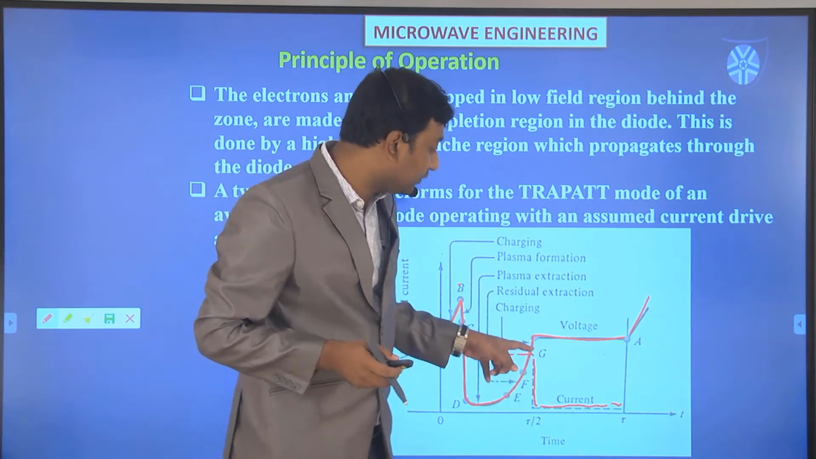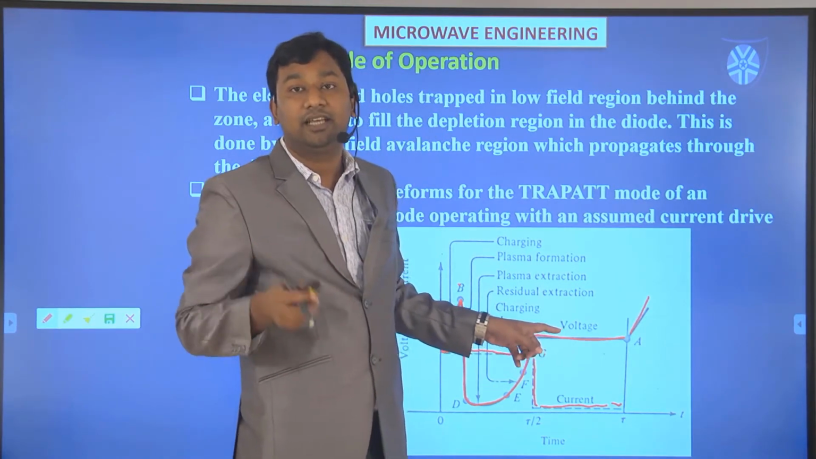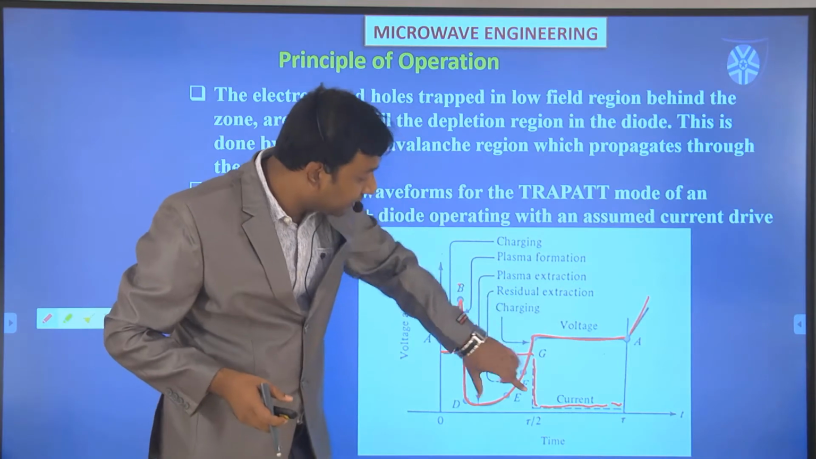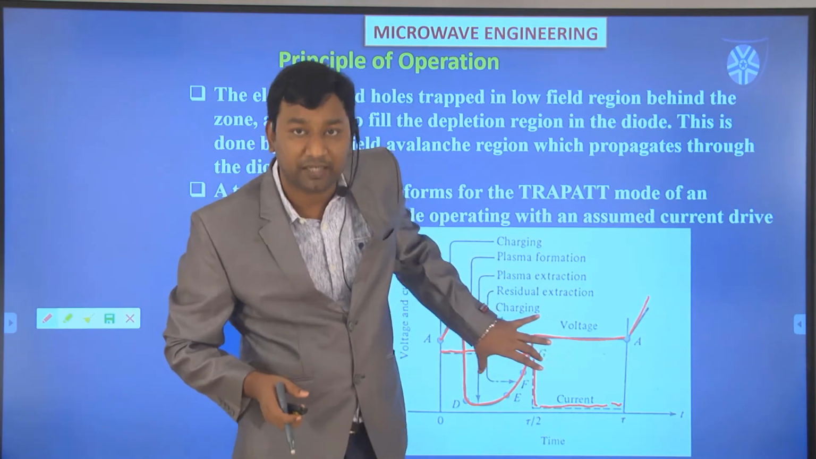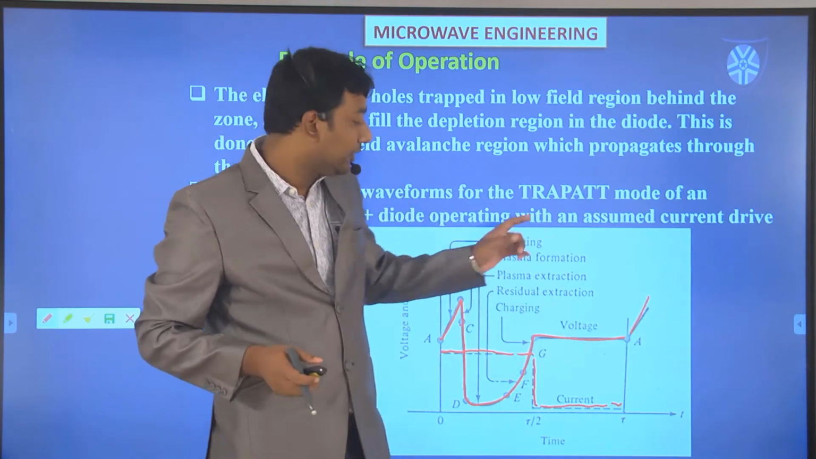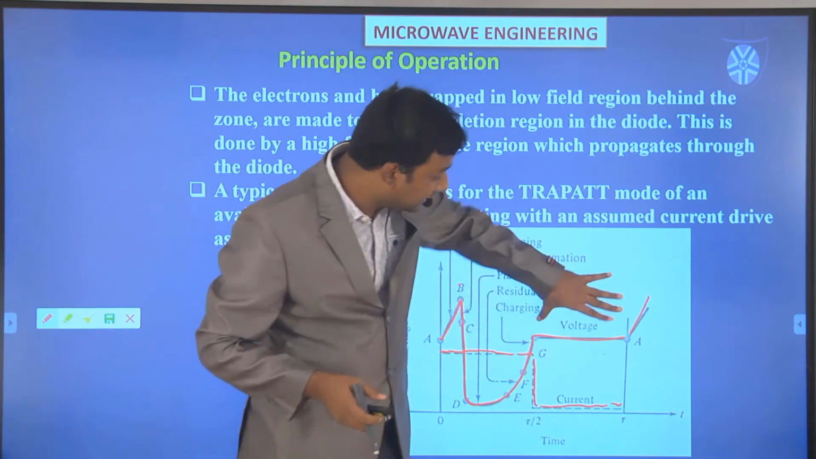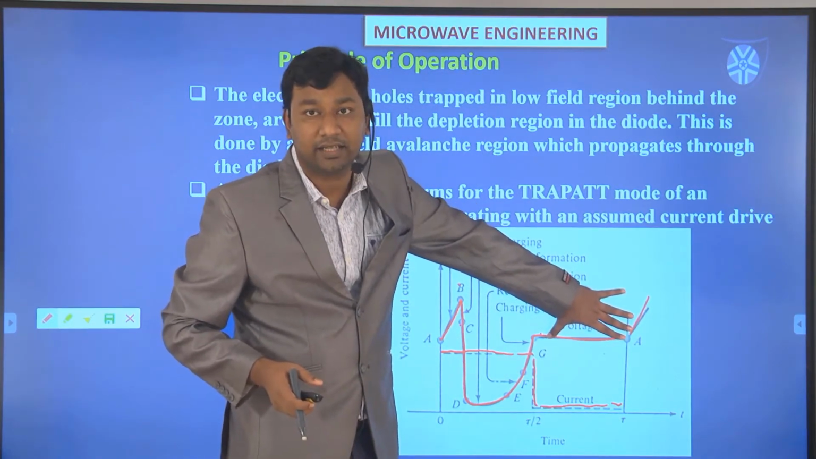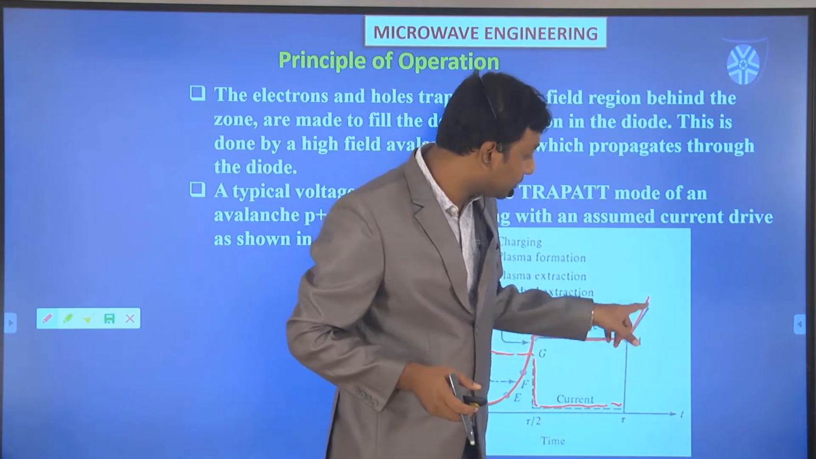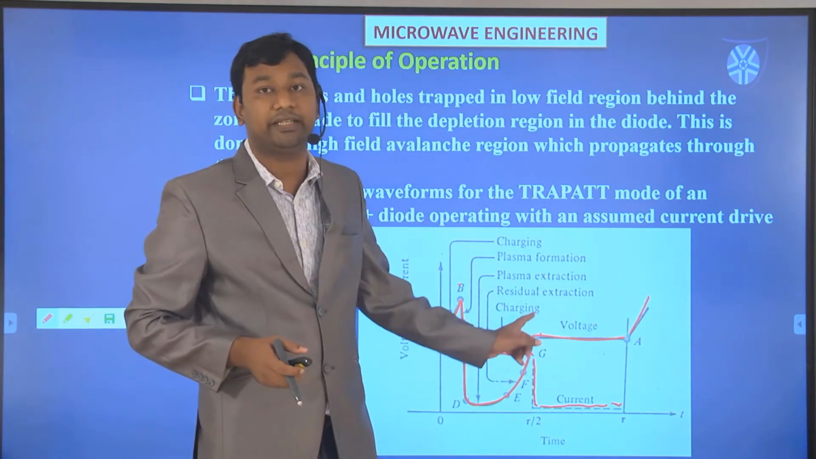Then again from F to G, there is again a charging region. So those things happen when the current becomes positive, the first positive cycle of the current. When it becomes negative, there is a constant state. Okay. So again the current becomes positive, then the same things repeat.